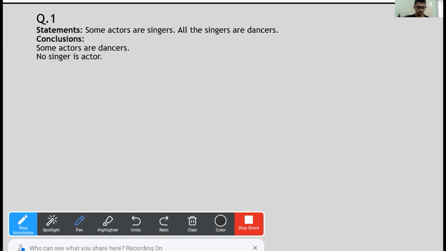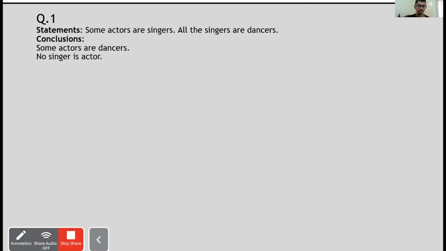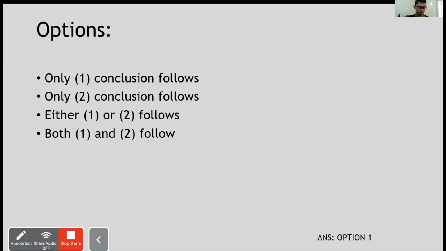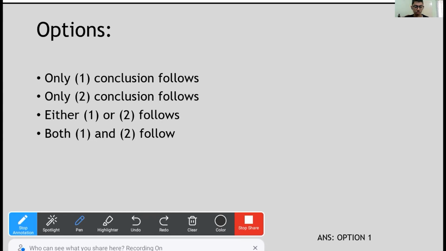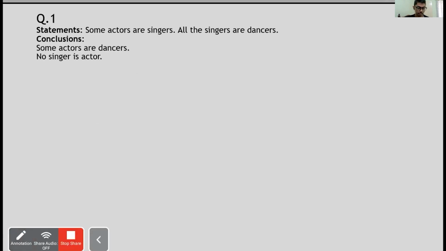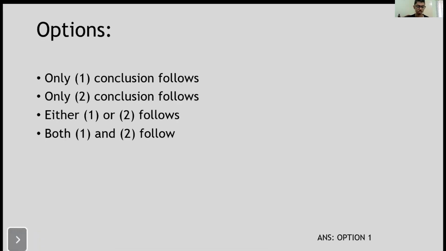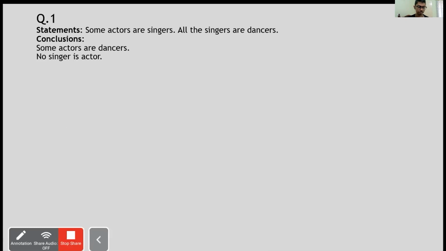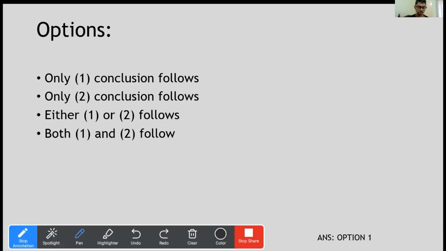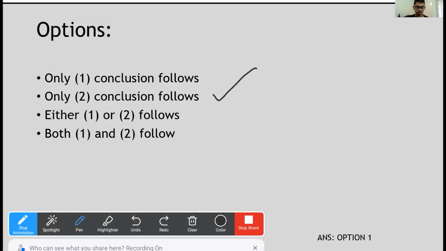Now let's see how the questions come up usually. So these would be the options. Only one conclusion follows. Only two conclusions follow. Either one or two follows, etc. So again, let's jump back to the question. The first conclusion was right. The second was wrong. So only one conclusion follows would be the answer, right? This is the answer.